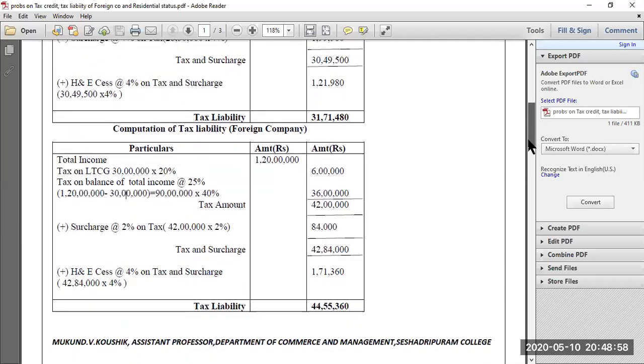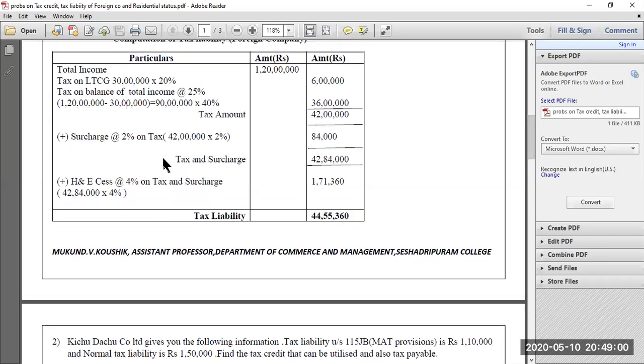So once you get this tax amount, again as usual, you have to add surcharge on this tax amount. But in case of a foreign company, if you have a total income ranging between 1 crore to 10 crores, then the surcharge applicable for those companies is 2%. So this 2% you can compute on this tax amount of 42 lakhs. So 42 lakh into 2% is 84,000. So 42 lakh plus 84,000 will be your tax and surcharge amount put together, 42 lakh 84,000.